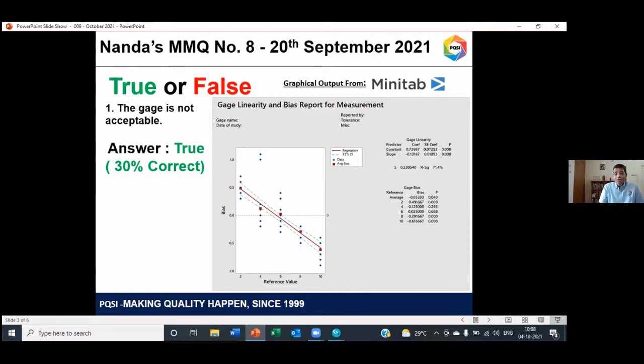So this is the right answer. The right answer is the statement is true. This gauge is not acceptable as per AIAG fourth edition.